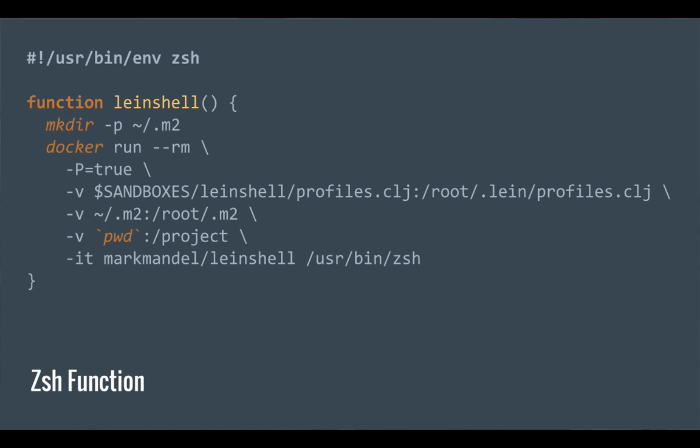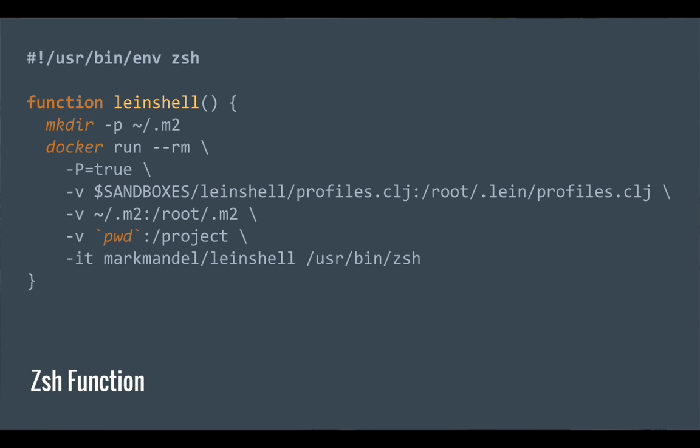The other fun thing I want to point out here, so docker run runs my Docker image that I've created, and that's named Mark Mandel lein shell, and it runs ZSH at the end. -v is volume mounting. So basically, take this directory from my host and put it inside the container for me. So I do fun stuff here where I volume mount, say, my M2 directory. So anytime I download dependencies, I don't have to do it over and over again.